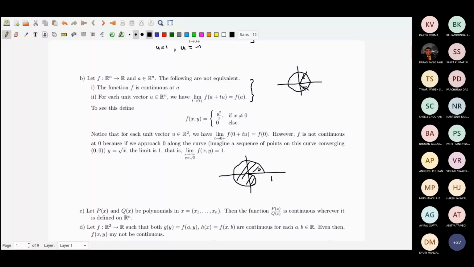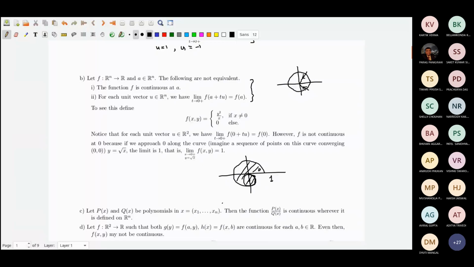Whenever you approach from any direction, what is this curve that I have taken? You can take this part as a circle with center over here.